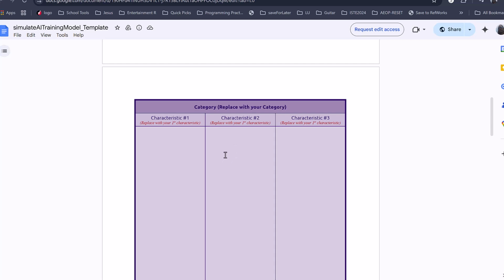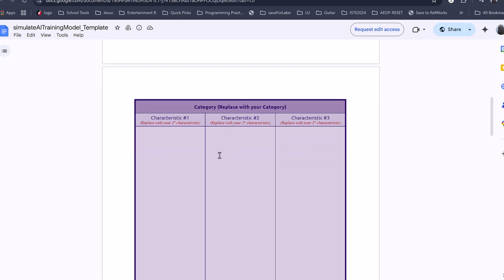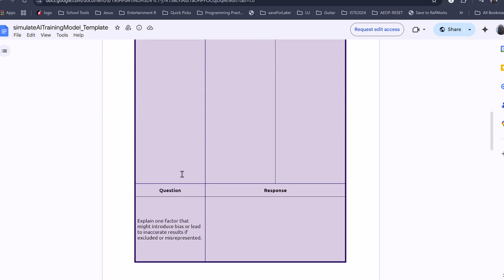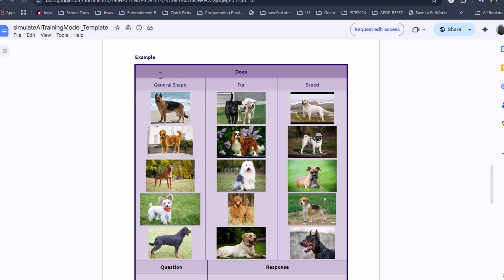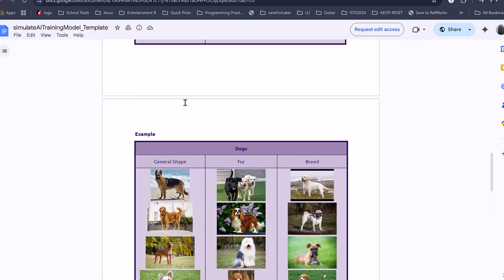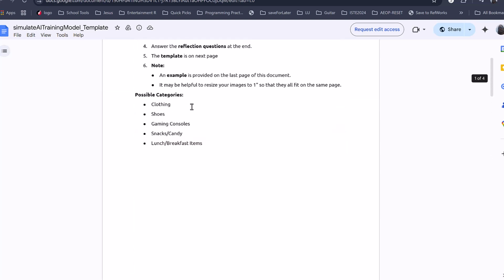What they'll do with this activity is they'll choose a category. From that category, they'll subdivide it into 3 categories and place images of features of whatever their device is. I've put an example using a dog to help the students understand how to complete this. So for example, if we train an AI device to recognize a dog, we might have one category of general shape, and then fur, and then different breeds of dogs. So students will choose a category, and there's a reflection question at the end once they're done with this, but it gives them suggestions of possible categories.